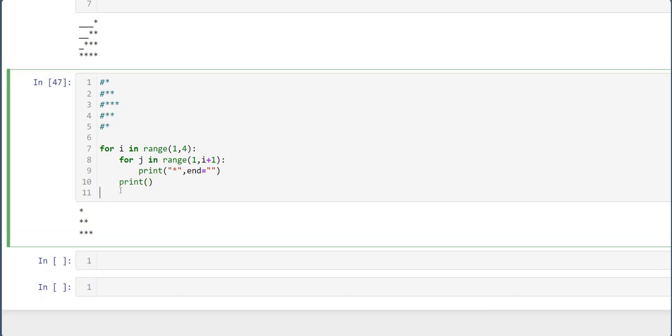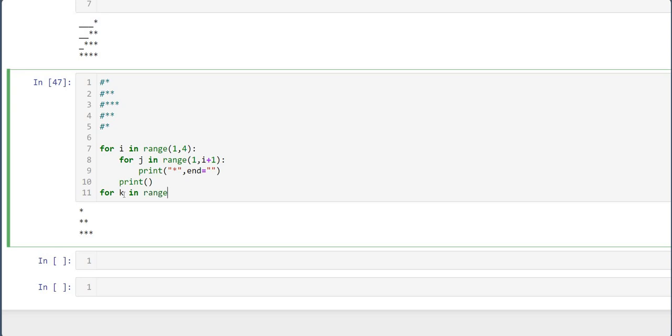Now I have to go for another for loop, but this time it will not be in i. Break this: this is pattern number one, this is pattern number two. You have made pattern number one, so this for loop work is over. Now go for pattern number two.